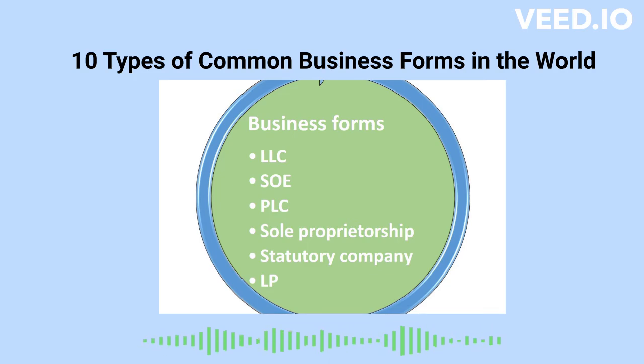Sole proprietorship. Typically, it is a one-person enterprise. He owns everything and can employ people to work for him. As the proprietor owns all of the business's assets, he or she is also responsible for all of the business's debts. The sole trader receives all profits and is liable for losses and debts to an unlimited extent. It is permissible for sole proprietors to use a trading name or business name other than their legal name. The United States has over 23 million operating sole proprietorships, making it the most typical and popular business form.